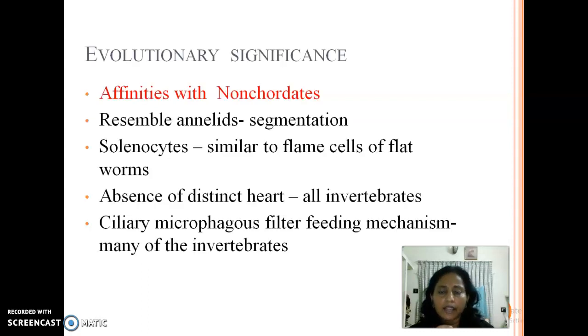So here we can see that they have a mechanism somewhat in between chordates and non-chordates, or they are chordates with advanced characteristics, because their mode of life reduced them in such a way as to get adapted to a burrowing mode of living. So that's a speciality we can see in the case of Amphioxus.